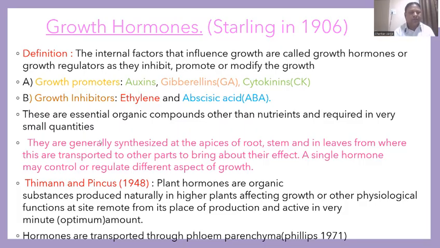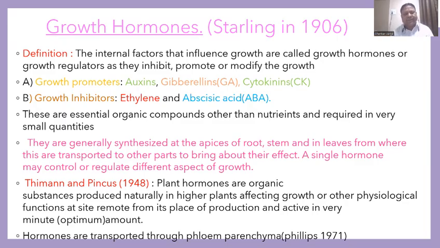And the second, look here, is the growth inhibitors, meaning they do not completely stop the growth, but they try to control the growth. That is ethylene and abscisic acid. We will discuss more about that later.